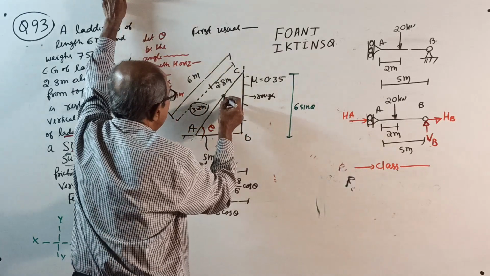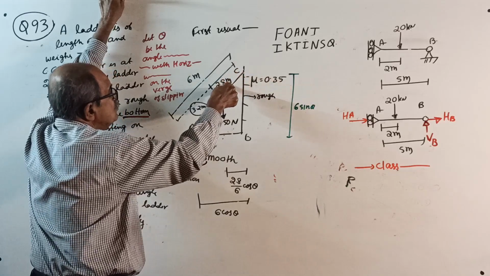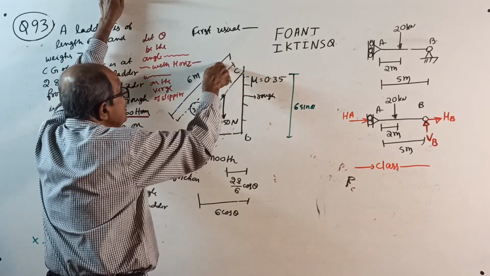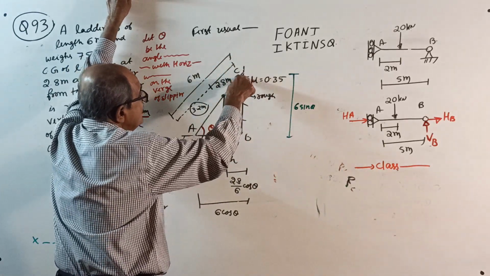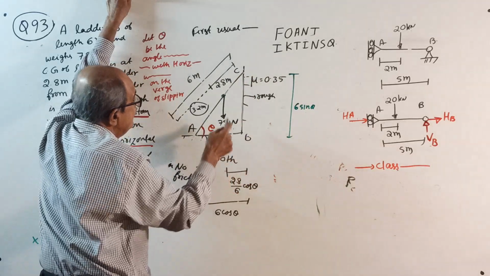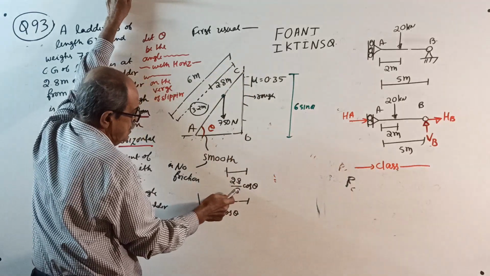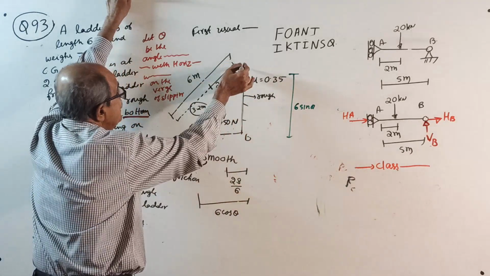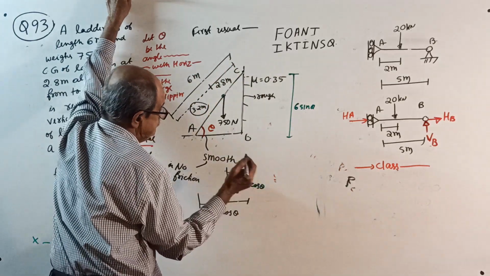Now very important. The center of gravity from the top, if you measure, is 2.8 meter in 6 meter. So when you project the point here, from here it is 2.8 by 6, that same ratio, into 6 cos theta.